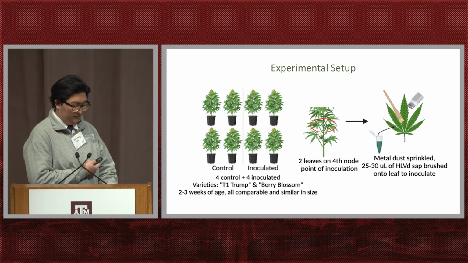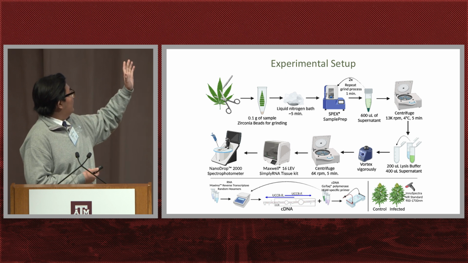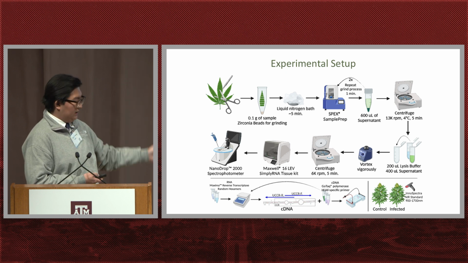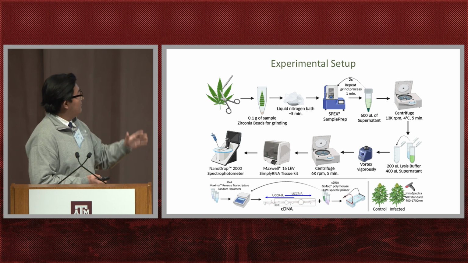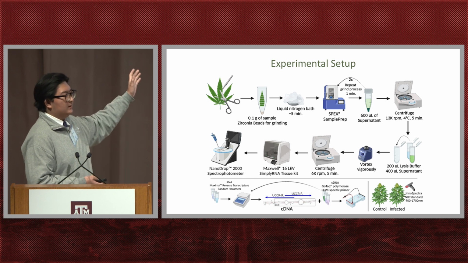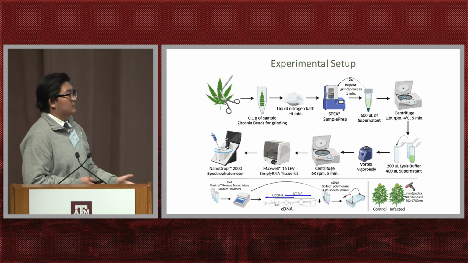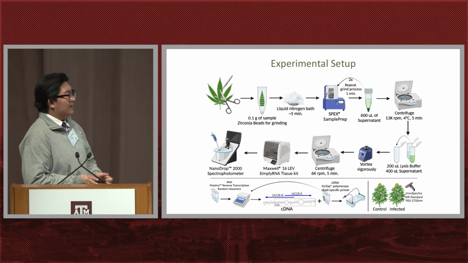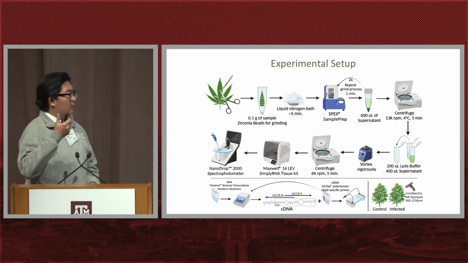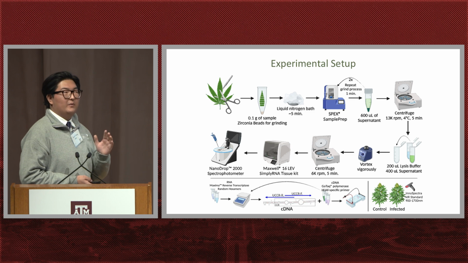Further along with our experiments, this is the process of collecting the leaf tissue all the way to RNA extraction, cDNA synthesis, PCR, and gel electrophoresis, and we're going to compare that to NIR. This process can take 2 to 3 days if you work consistently on it, and it's very costly as well as very labor intensive. Comparing that to using NIR, if our data is correct and hopeful, it could be as easy as scanning the plant with a barcode scanner.